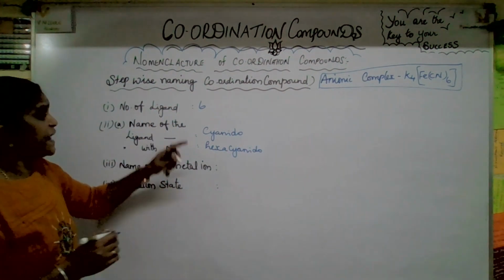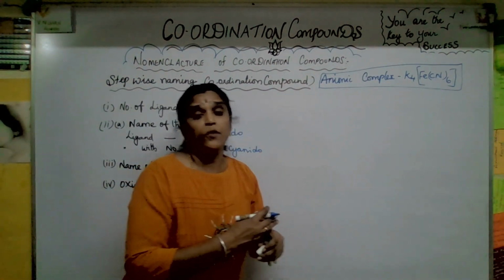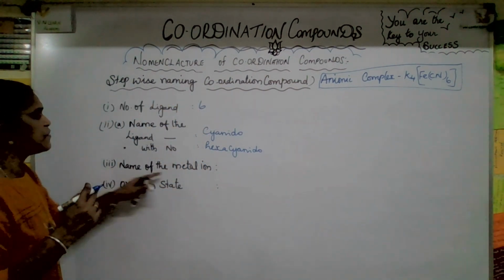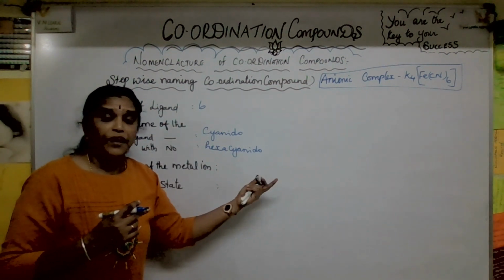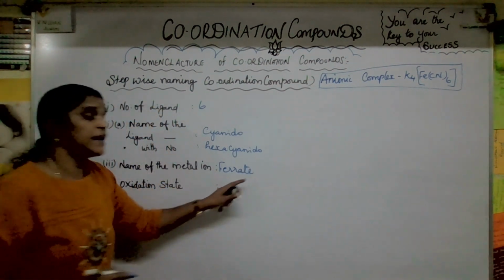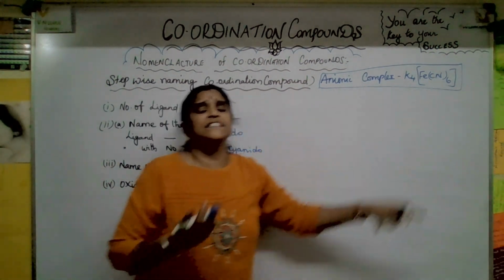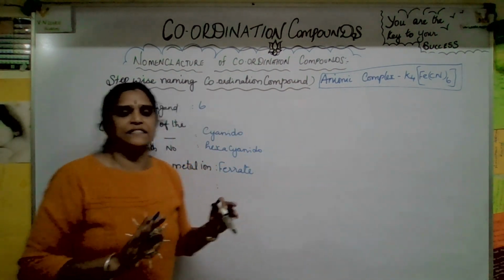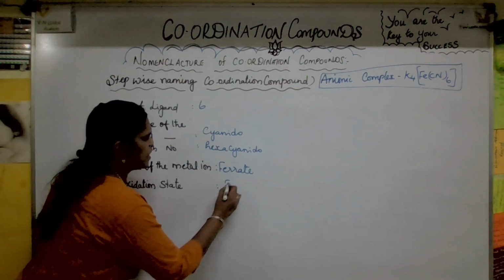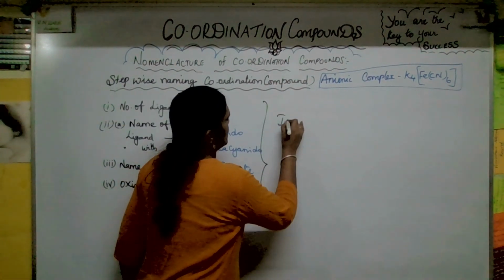Okay, now the next one. This is an anionic complex only, no? So the central metal ion combined with an anion means the suffix should be ate. So the name of the metal ion, iron, ferrous, ferrate will come. What is it? Ferrate. Why is it ferrate? Because it is combined with an anionic complex. If it is a cationic complex, naturally it will be the same as it is, right? Okay, now the oxidation state. Actually, the oxidation state is 2. I'll tell you later how to identify the oxidation state. Now we'll go for the IUPAC name.